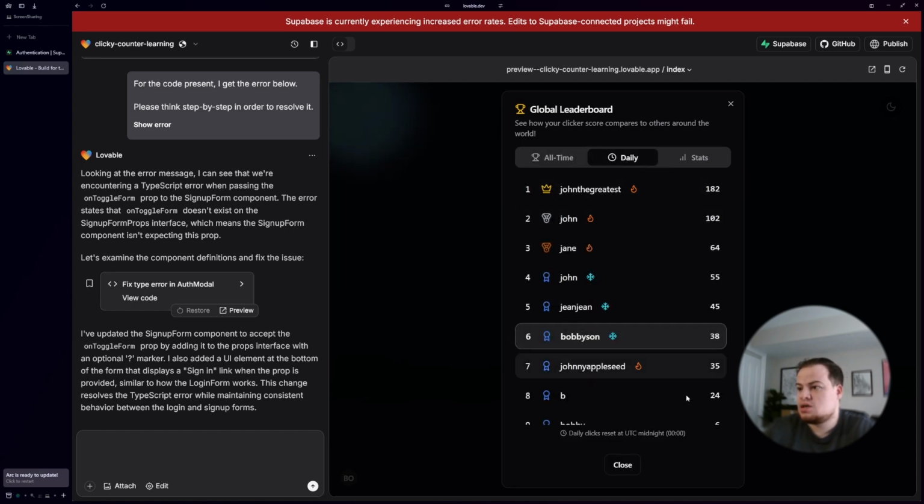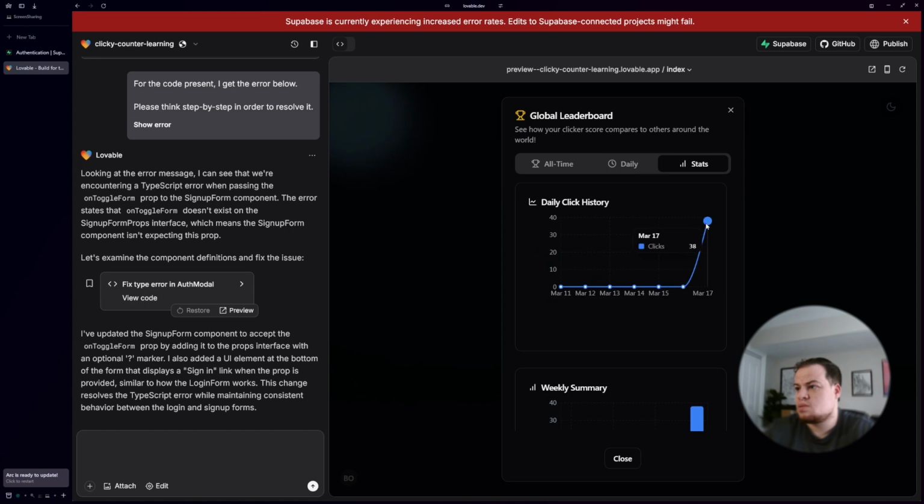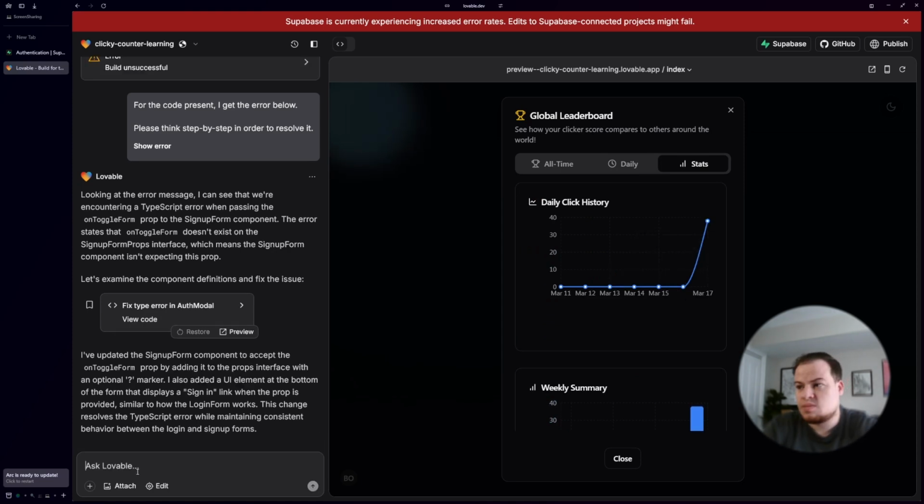We still have the issue here with the dailies not being tracked correctly, and this stat board. Remember, we're in Bobby now. The other account was the one that went up and down. So let's just address the leaderboard errors for a minute here. The daily totals still aren't seeming to add up correctly.